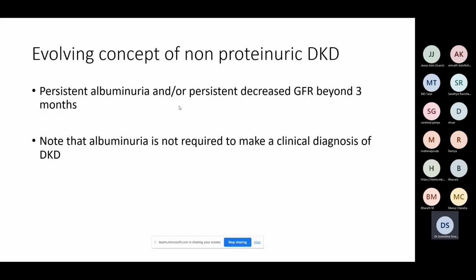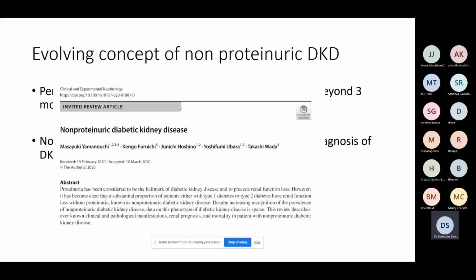So there, the proteinuria may not be a significant feature for us to pick up diabetic kidney disease due to proteinuria alone. This is one newer concept where you should also know that even without proteinuria, diabetic kidney disease can be diagnosed. Though the traditional, the conventional thing, is through microalbuminuria, macroalbuminuria, and diabetic kidney disease. There are papers on these. This is called non-proteinuric diabetic kidney disease.